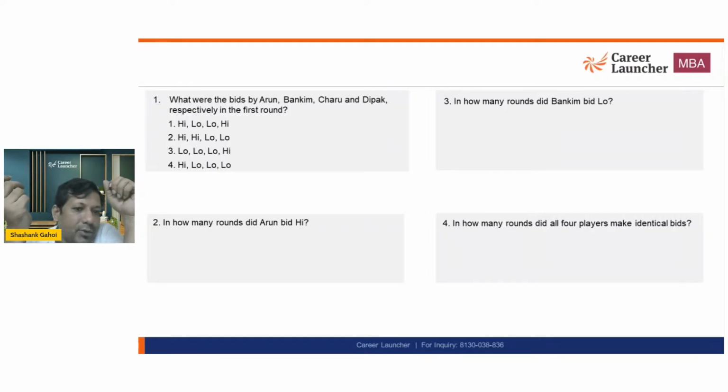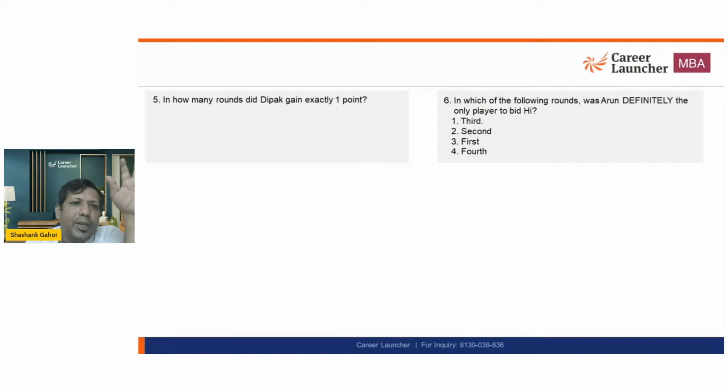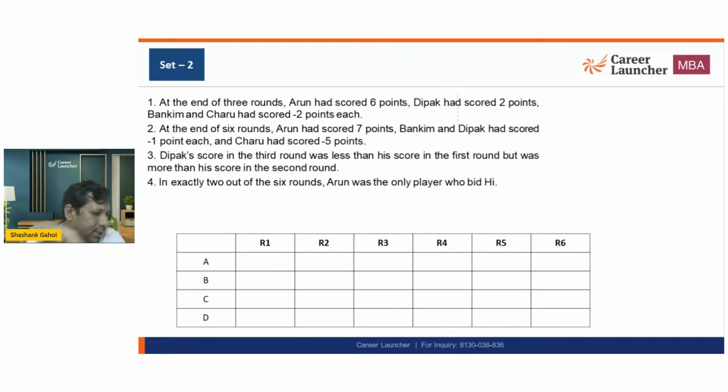Second, in how many rounds Arun bid high? ठीक है, that I need to calculate. In how many rounds Bankim bid low? In how many rounds did all 4 make identical bids? And in how many rounds Deepak gained 1 point? And in how many rounds Arun is definitely the only player to bid high? ठीक है. Arrangement definite है. ठीक है. I am going to write down the cases again.